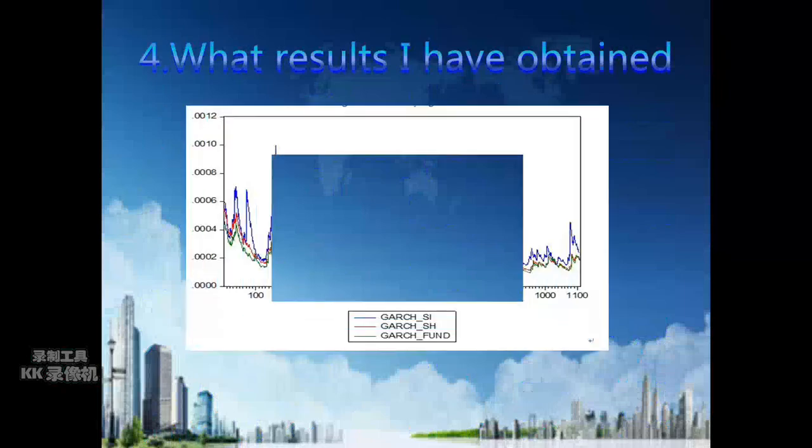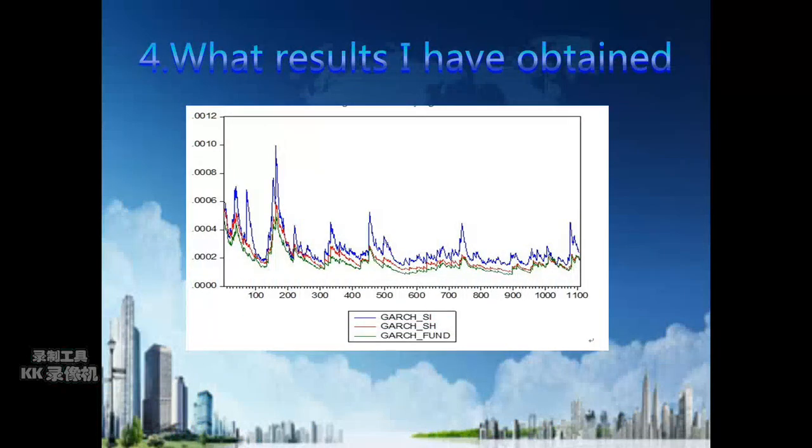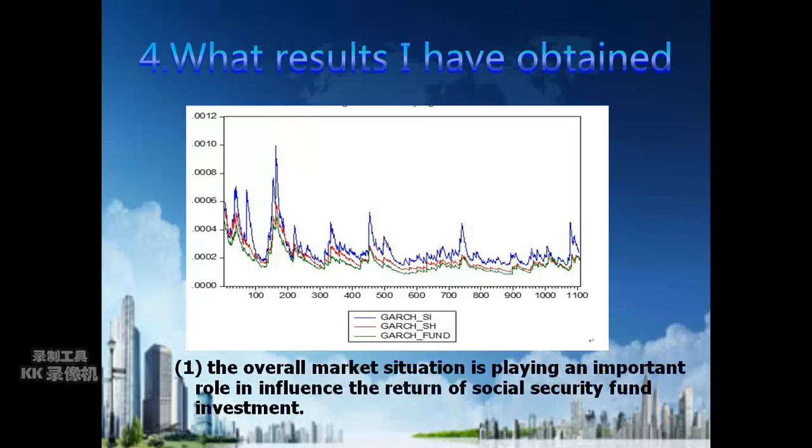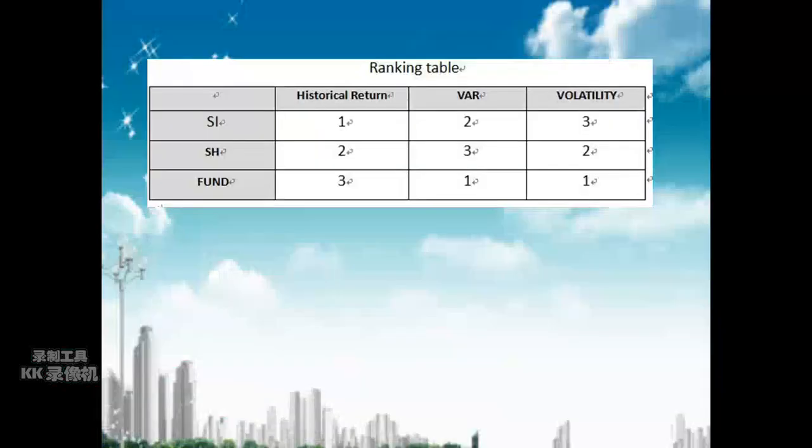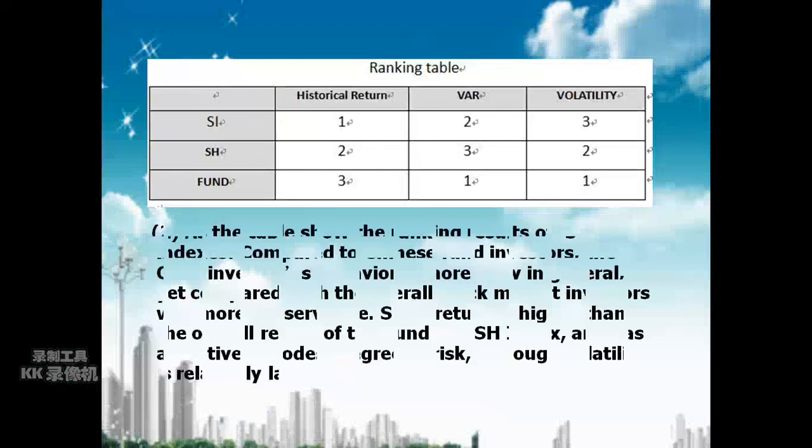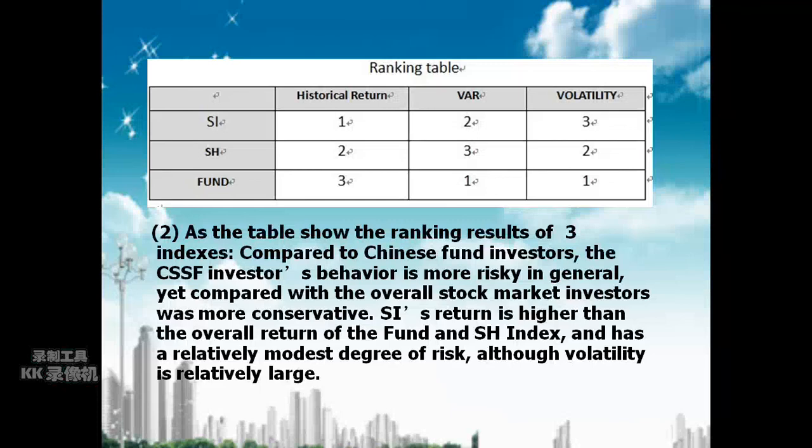By observing the volatility of return figure of Shanghai Composite Index, Social Security Index, and Fund Index, we can see that the overall trend of stock market investment return and Social Security Fund investment return are in accordance. It indicates that the overall market situation is playing an important role in influencing the return of Social Security Fund investment. As the table shows the ranking results of the 3 indexes, compared to Chinese fund investors, the Chinese Social Security Fund investors' behavior is more risky in general, yet compared with the overall stock market investors it was more conservative.